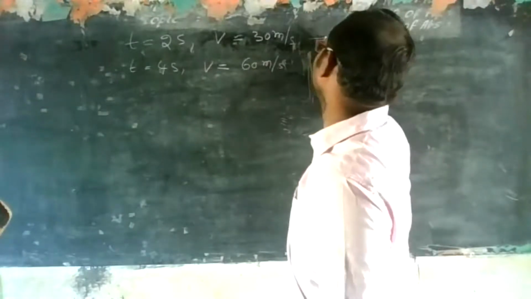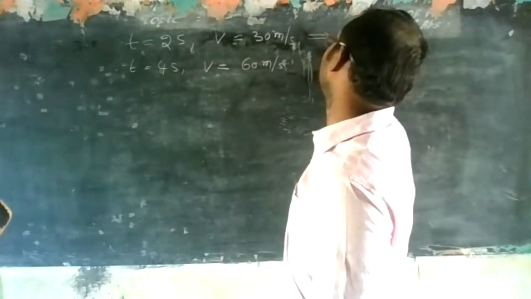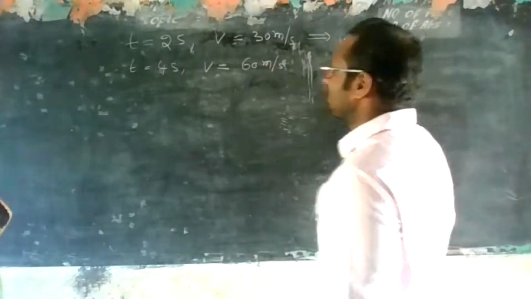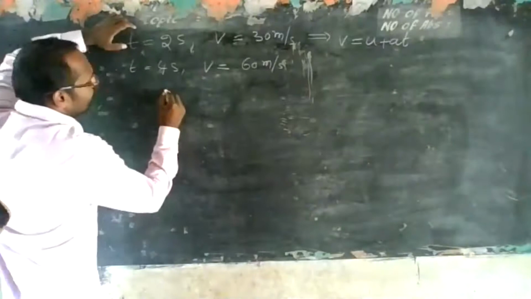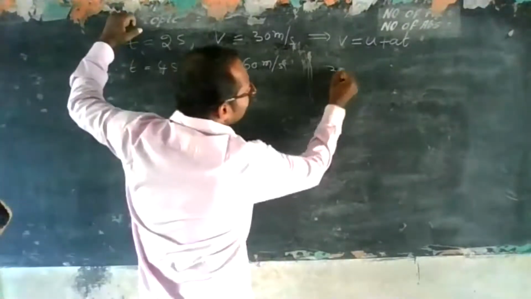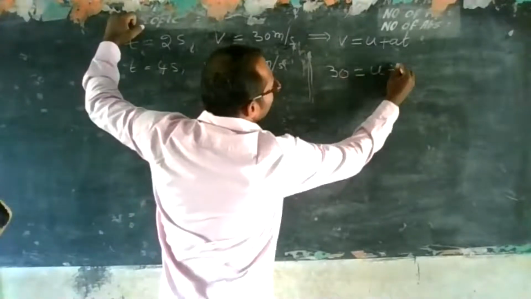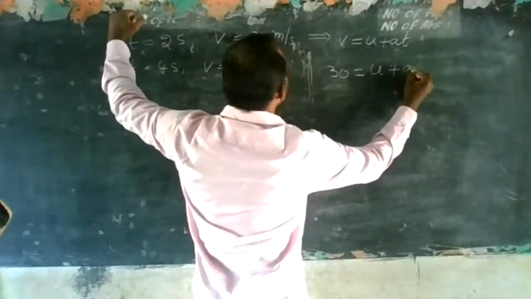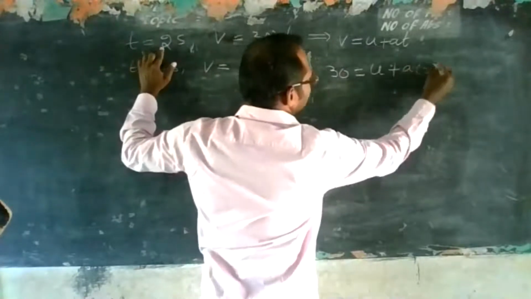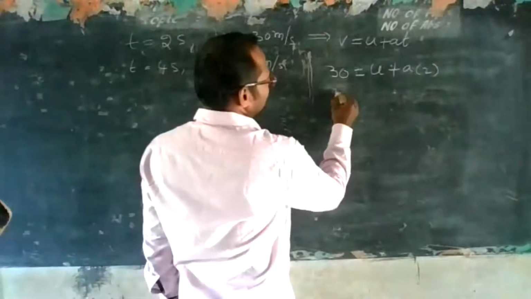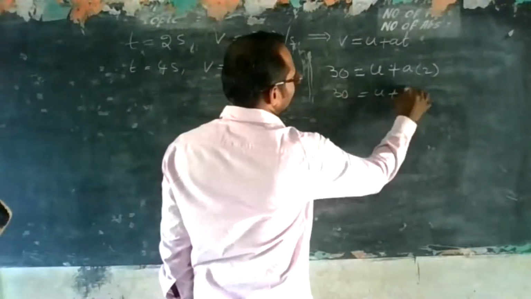Now I am writing the equation. V is equal to U plus AT formula. So for the first data, final velocity V is 30, equal to U unknown plus A also unknown, into time 2 seconds. That means 30 is equal to U plus 2A.